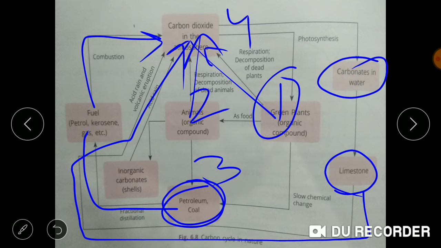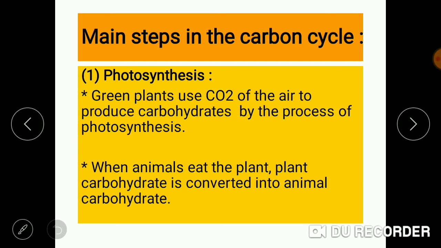Step 4 is the CO2 which is getting fixed in the water in the form of carbonate rocks, and when weathering is done on these rocks, the CO2 is returned back to the atmosphere, which is present in the form of these carbonate rocks. So these are the steps involved.